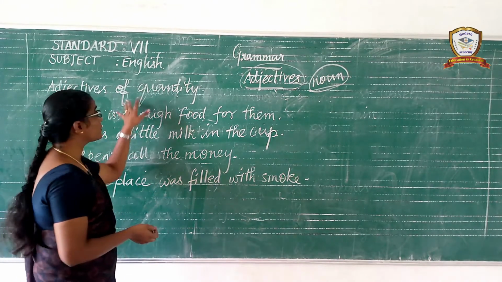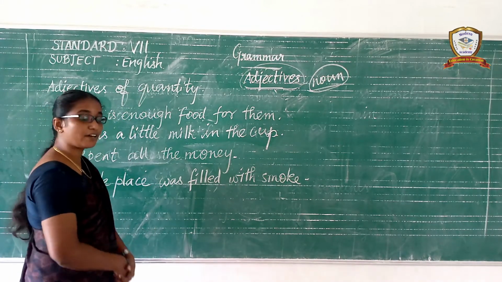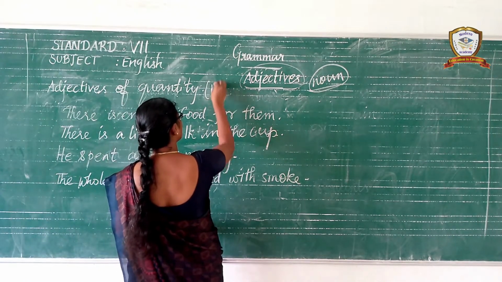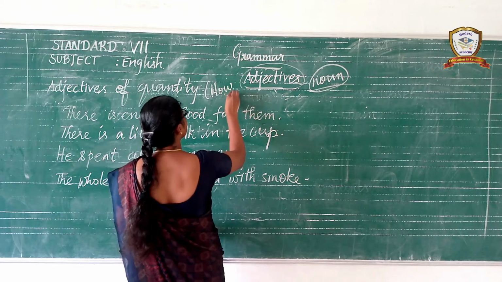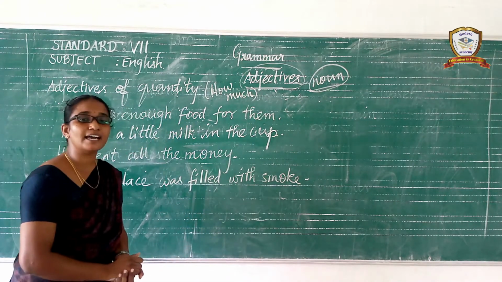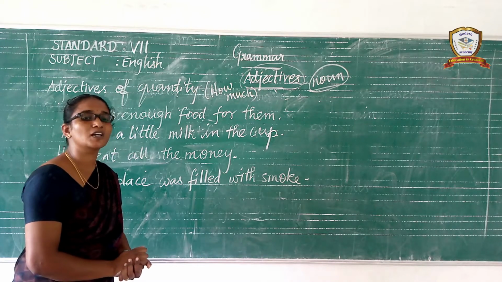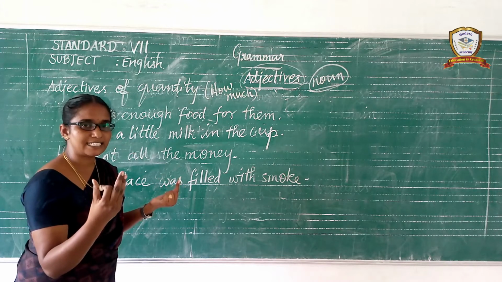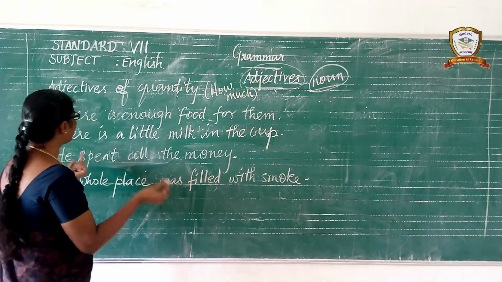Next one, adjectives of quantity. Adjectives of quantity are the words which provide the answer to the question how much. Understand or not? The word which provides the answer to the question how much is called an adjective of quantity. Understand or not? And next one, read the sentence.